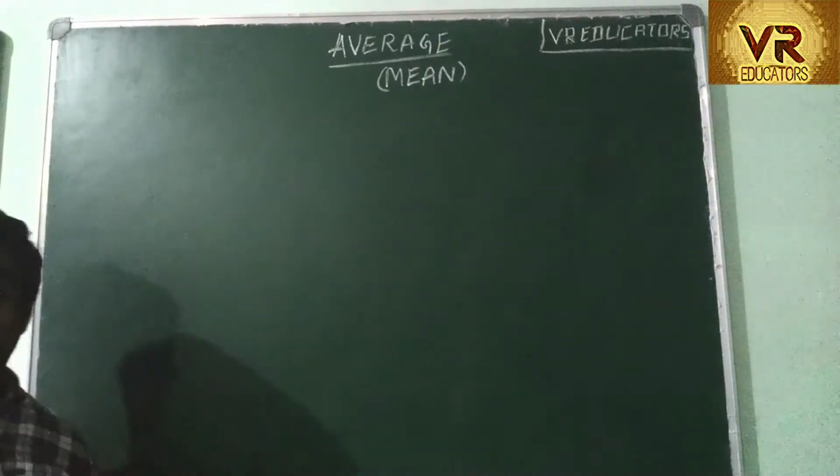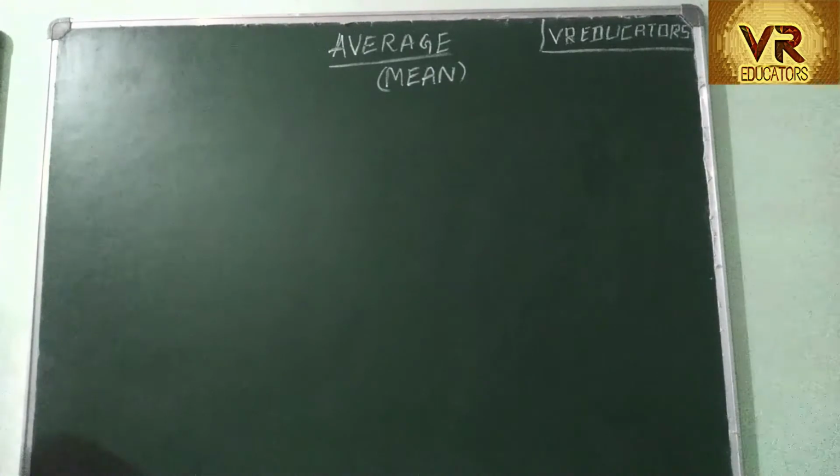Next thing, if you have a number range, you have to find the center number. If there is a range from 10 to 100, and you want to find the middle number, that is also called average or mean. The number between 10 and 100 is what? You have to add these two numbers. 100 plus 10 is 110. 110 divided by 2 is 55. So 55 is the middle number. That is called average.